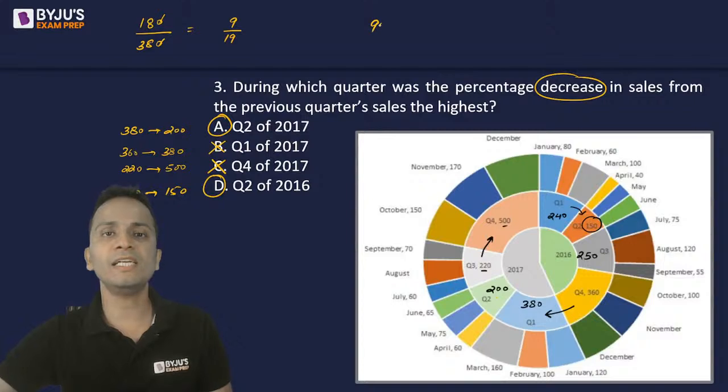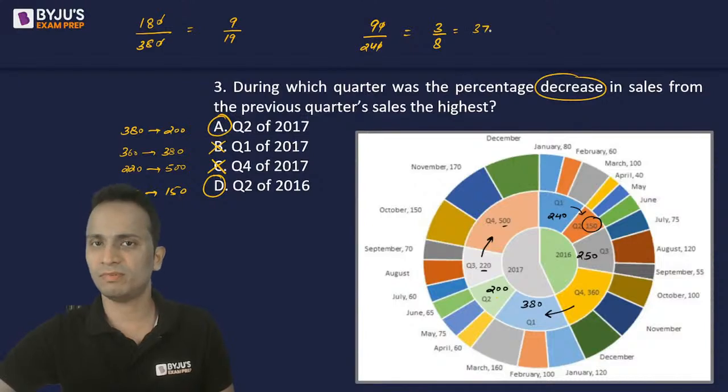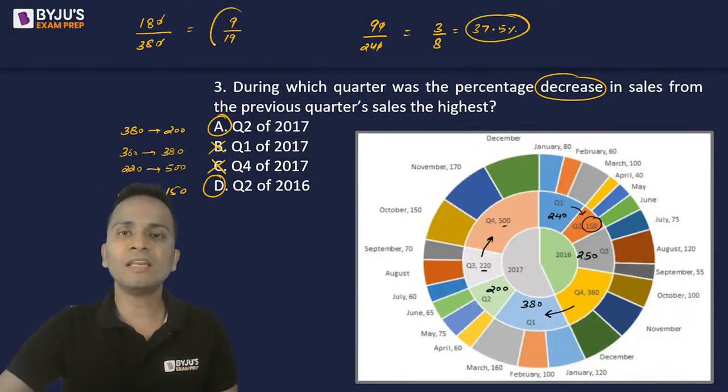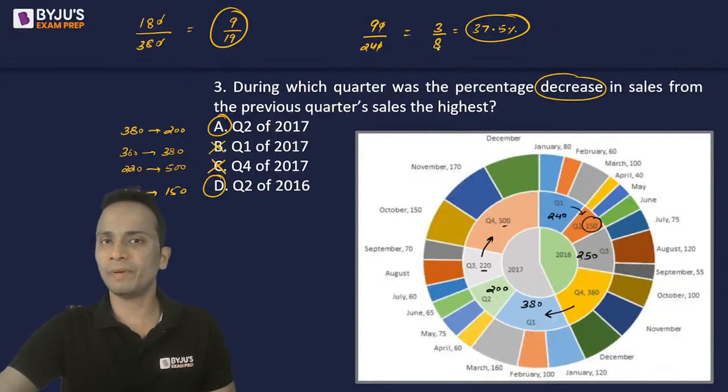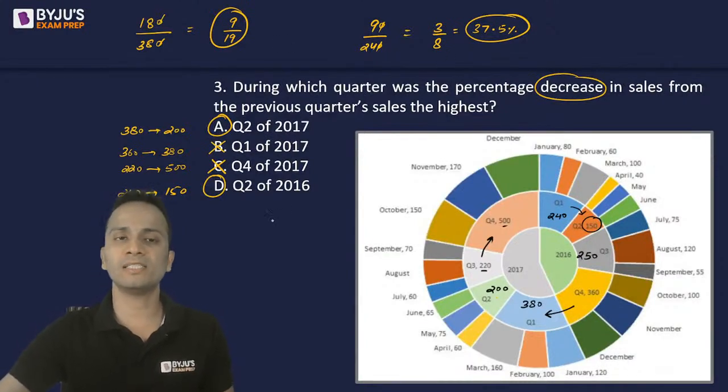That means 90 का change है over 240. So cancel, it is basically 3 upon 8. Now 3 upon 8 is exactly 37.5 percent. Now 9 by 19 and 3 by 8 को compare करना है. Whichever is higher is the answer.